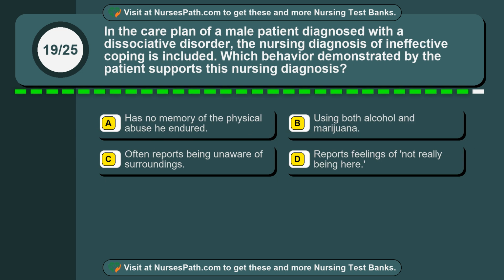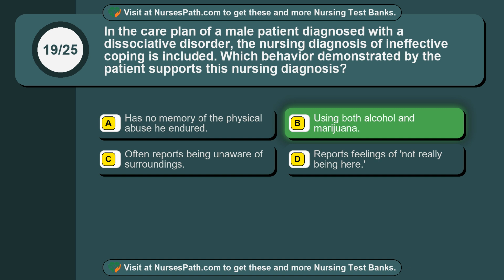Question 19. In the care plan of a male patient diagnosed with a dissociative disorder, the nursing diagnosis of ineffective coping is included. Which behavior demonstrated by the patient supports this nursing diagnosis? Option A. Has no memory of the physical abuse he endured. Option B. Using both alcohol and marijuana. Option C. Often reports being unaware of surroundings. Option D. Reports feelings of not really being here.